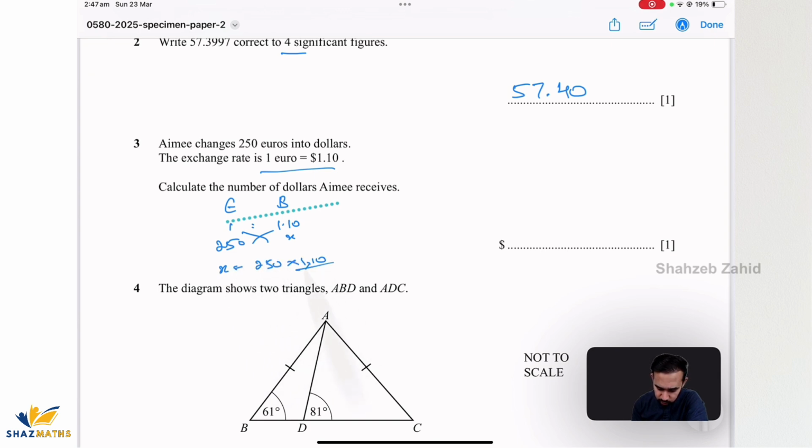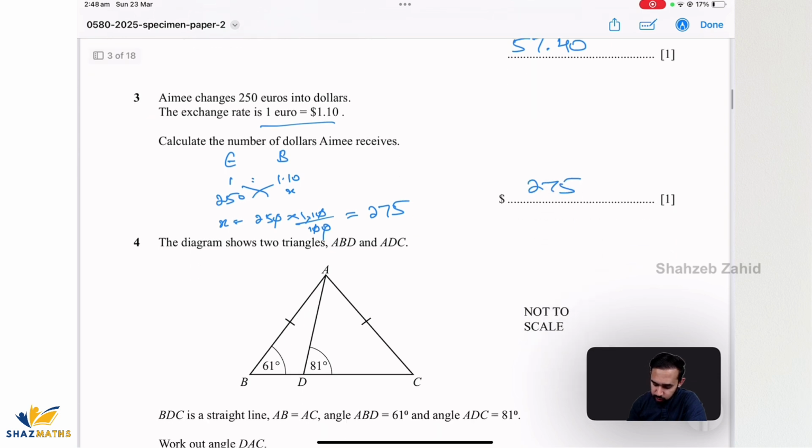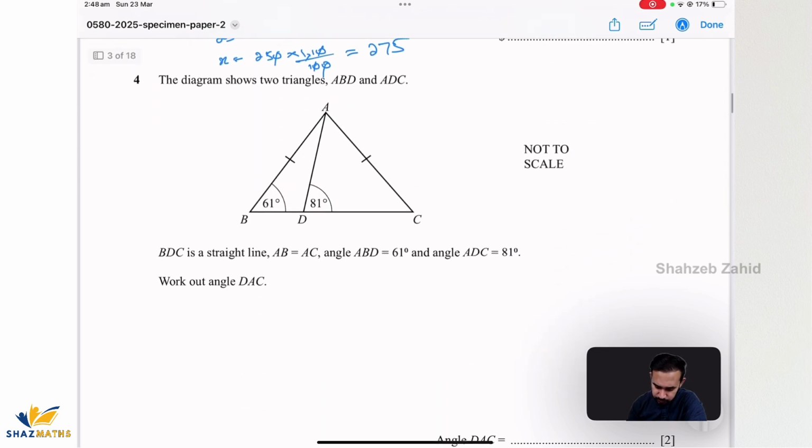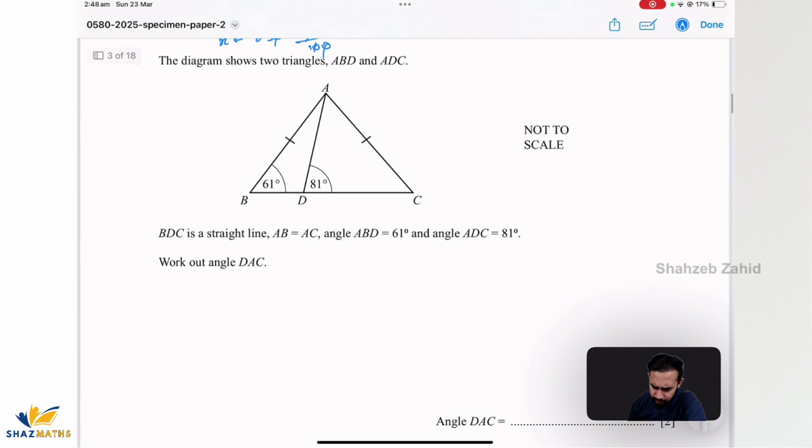No calculator allowed, so I'll remove the decimal. Whenever you remove a decimal, in the place of the decimal you write down 1, and the number of digits afterwards you replace by zeros. So this becomes 250 times 110 by 100, so zeros cancel out, and our answer is 25 times 11, which is 275. She receives $275.